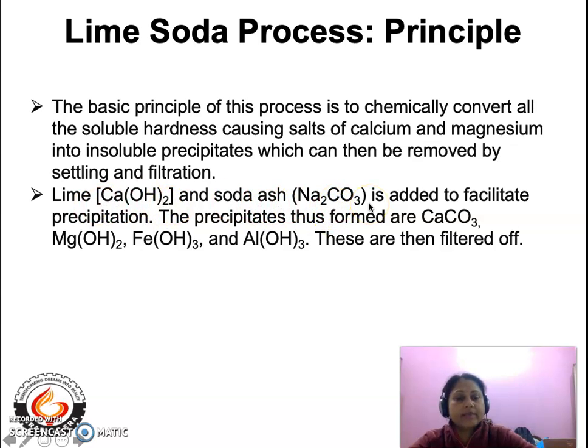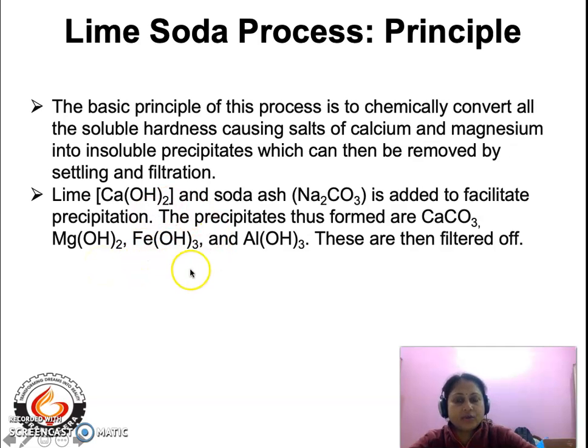These two chemicals are added externally into the hard water, and they help to make the precipitates. That means the calcium and magnesium salts are converted to insoluble precipitates by the action of lime and soda. So what are the precipitates that are formed? One very important precipitate is calcium carbonate. Another precipitate is magnesium hydroxide, which is also a very important precipitate.